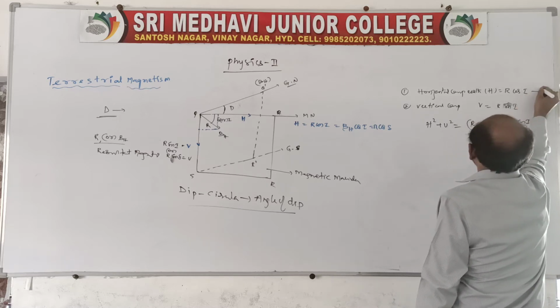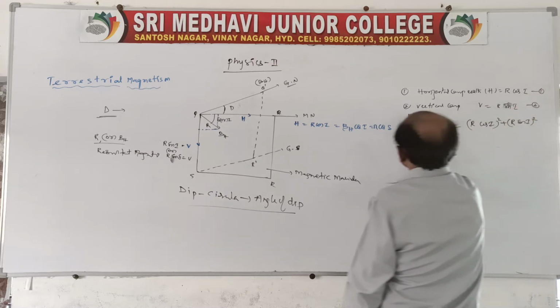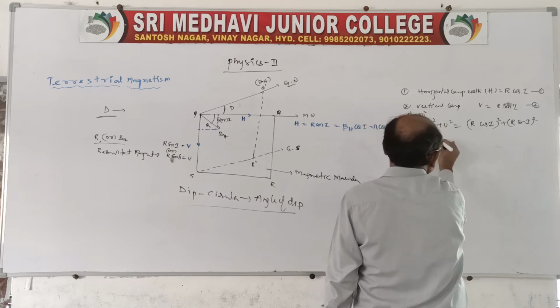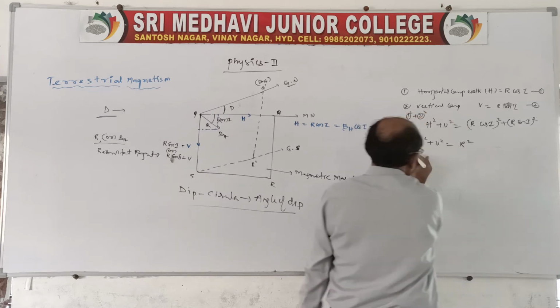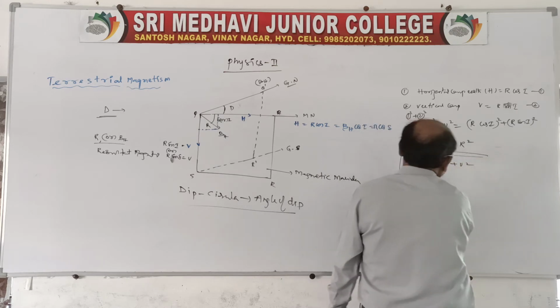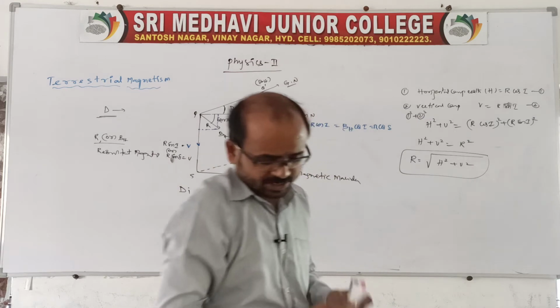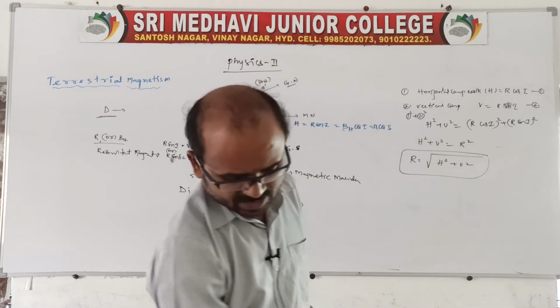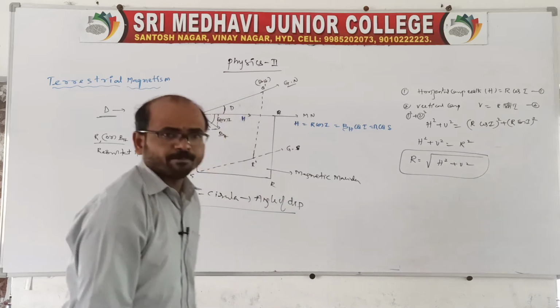Better to call these 1 and 2, then square and add. Therefore H square plus V square is equal to R square. So R is equal to root over H square plus V square. This is the resultant magnetic induction, making an angle like this. Clear? So that is what we can say related to the dip angle.